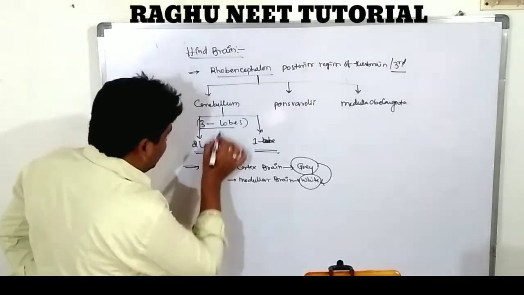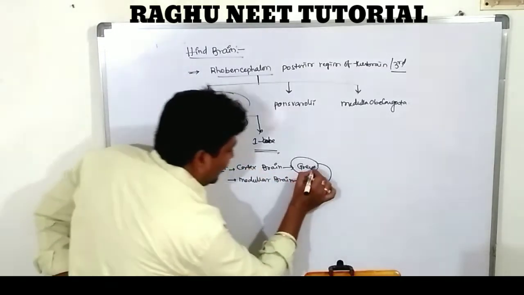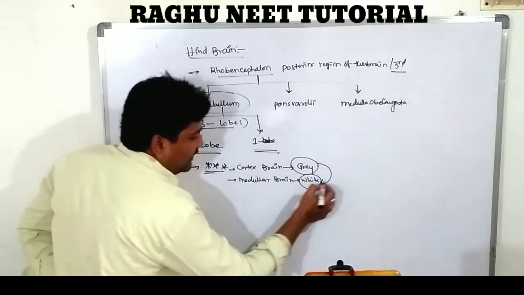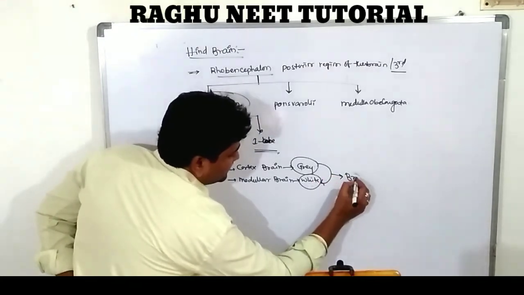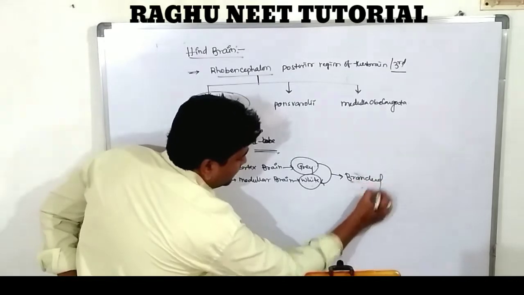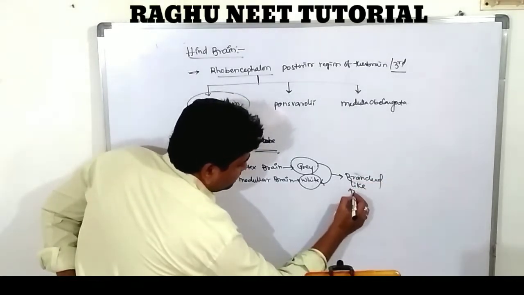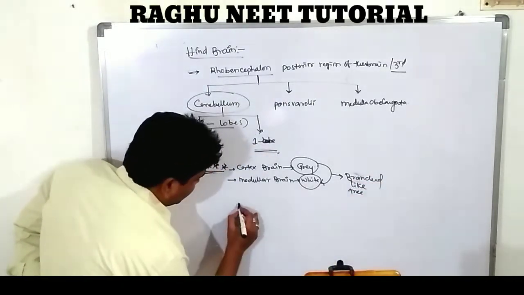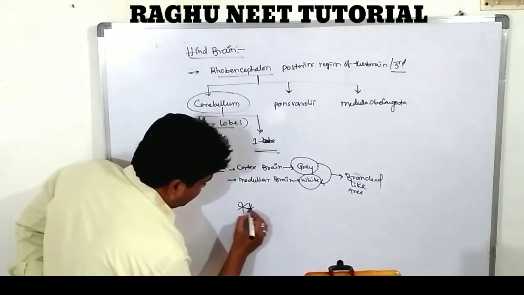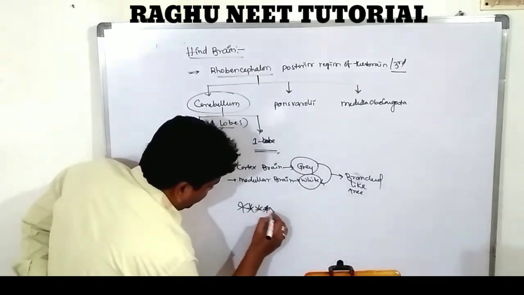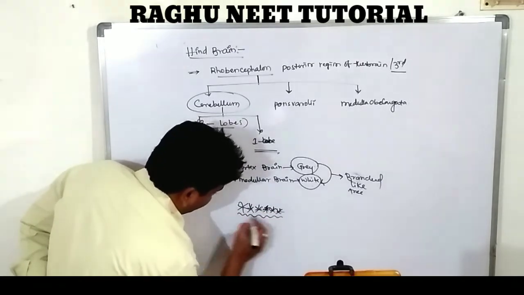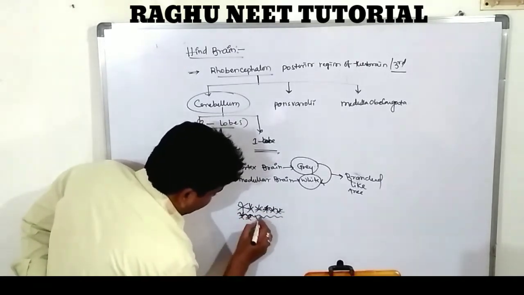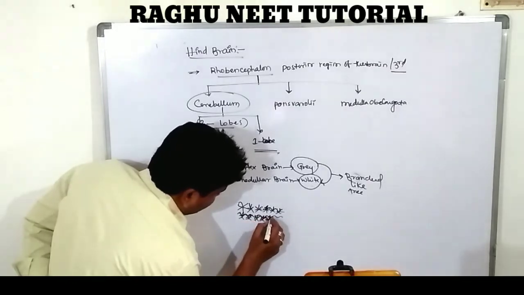The gray matter completely covers the white matter like the branching of a tree. There are more number of branches, and these branches cover the white matter like a tree.